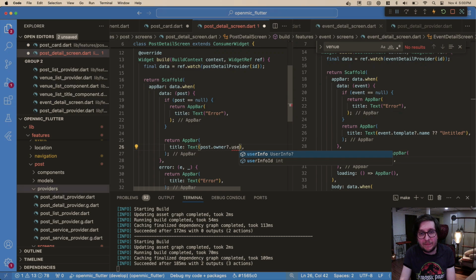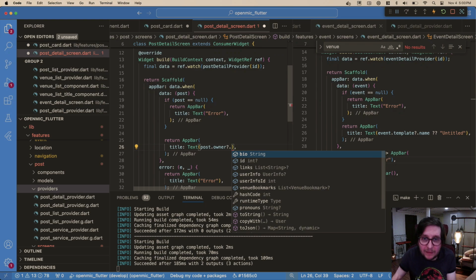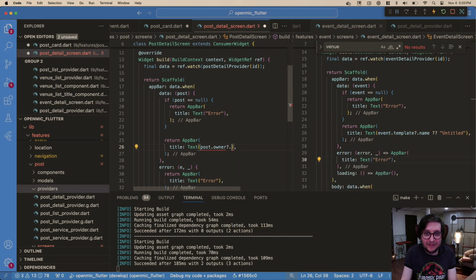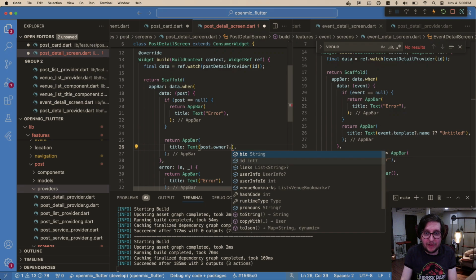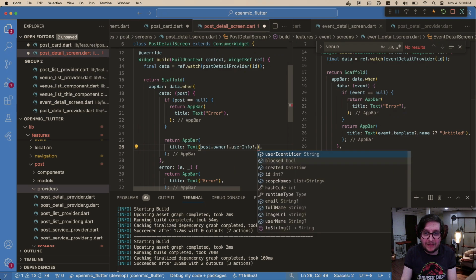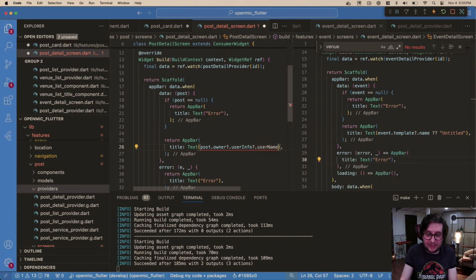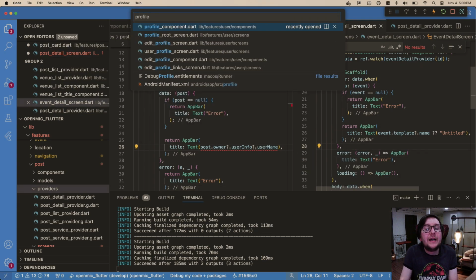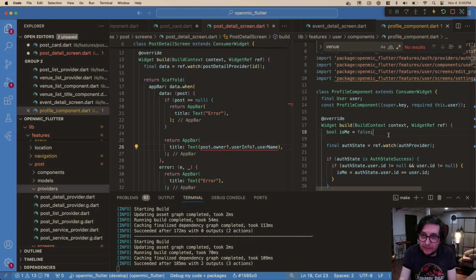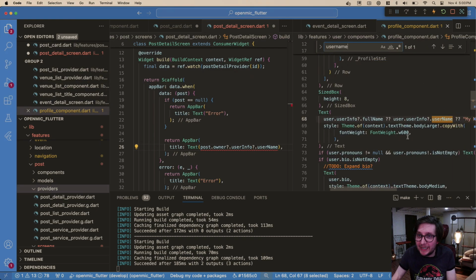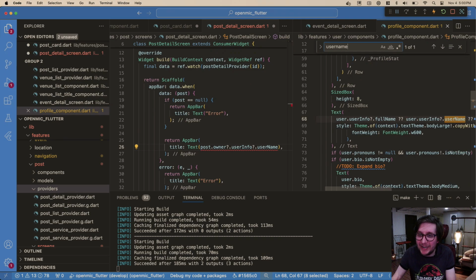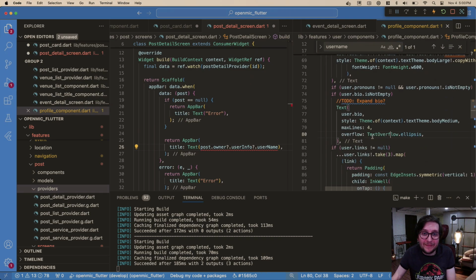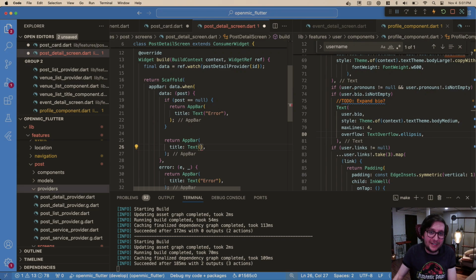Wait, where do you get the username? Post.owner.bio links pronouns. I guess it's on the user info.username. Let's just look at the profile screen. Is that where we're getting the profile component username? Oh, I see. I don't know if we're handling this on other users yet. You know what? We're going to come back to this. I'm just going to make it say post. Look at that. Cool.